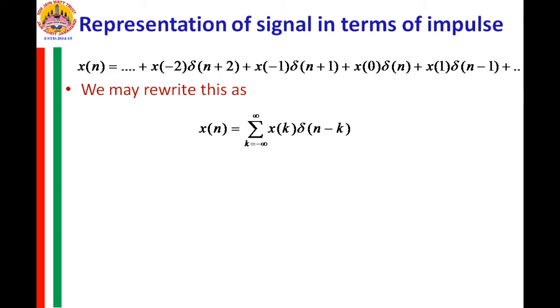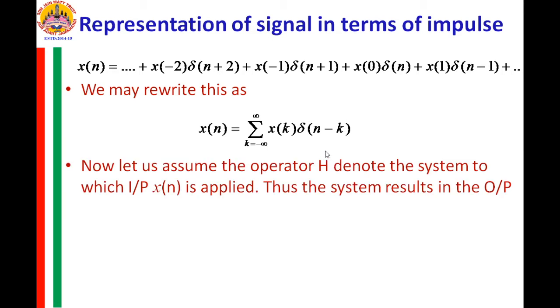Okay. So, in this session we are concentrating on the discrete time system. This is x of n, where we have expressed x of n in terms of shifted impulse signals. Now, let us assume the operator H, which denotes the system operator, which operates on the input x of n and generates the output y of n. Mathematically this can be written as y of n equal to the operator H applied on x of n.